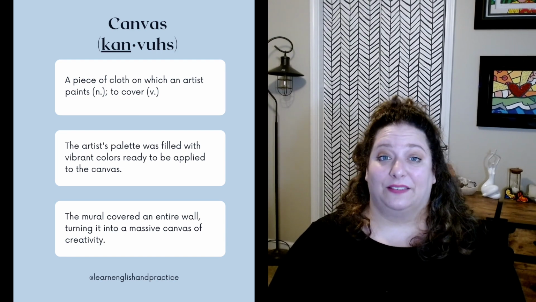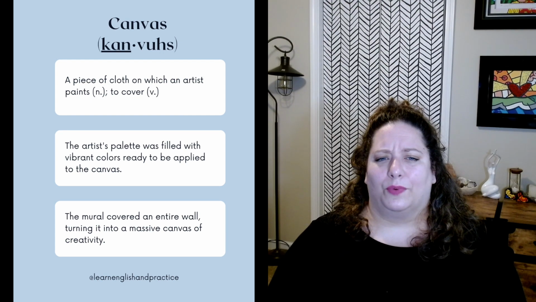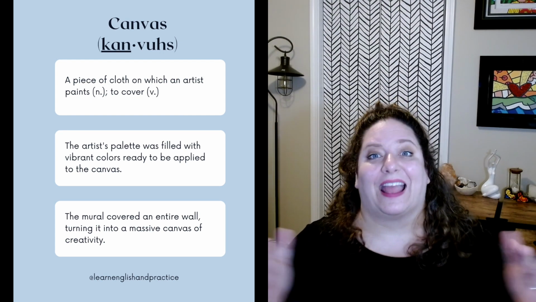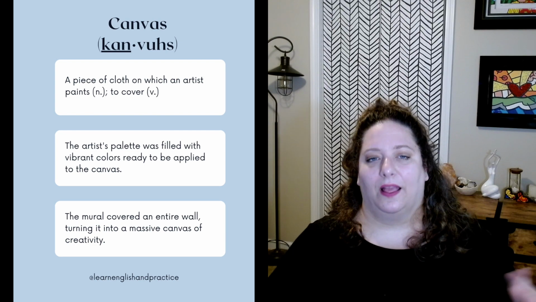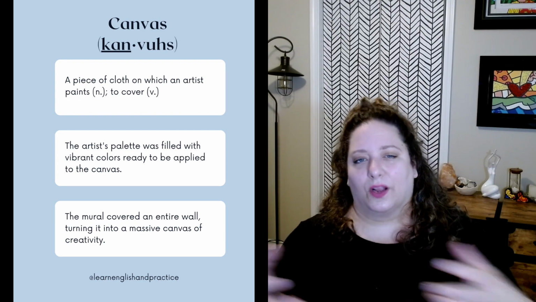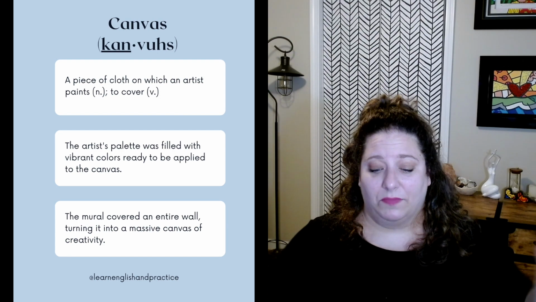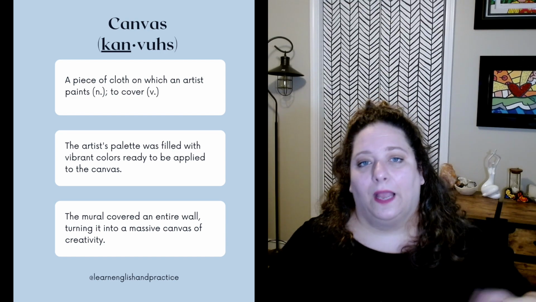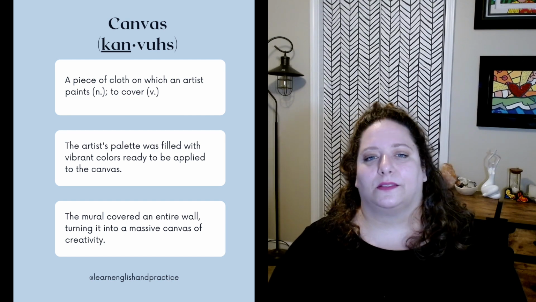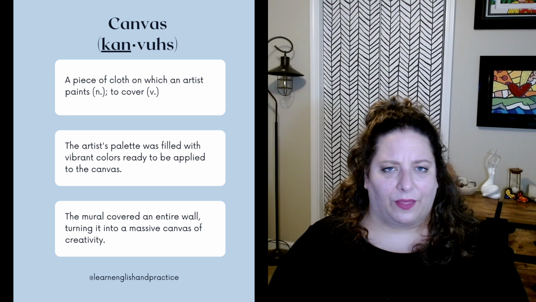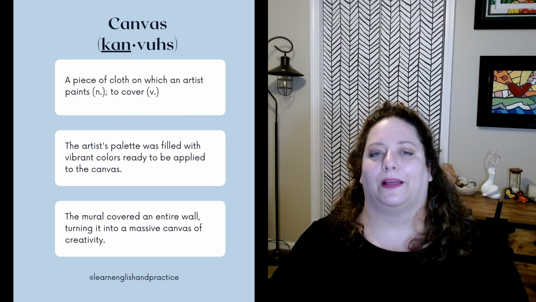Canvas. This means a piece of cloth on which an artist paints, as a noun, or to cover, as a verb. It really can refer to pretty much anything an artist paints on, because the artist makes what they're painting on their canvas. So just know it's grown to have that sort of looser meaning, as you'll see in the second example. But to canvas something is to also just cover it. Please note that there's another word pronounced the same but spelled differently that has some different meanings. So if you're thinking, that's not what I thought it meant, just check the spelling. There are some different meanings associated with a different spelling.